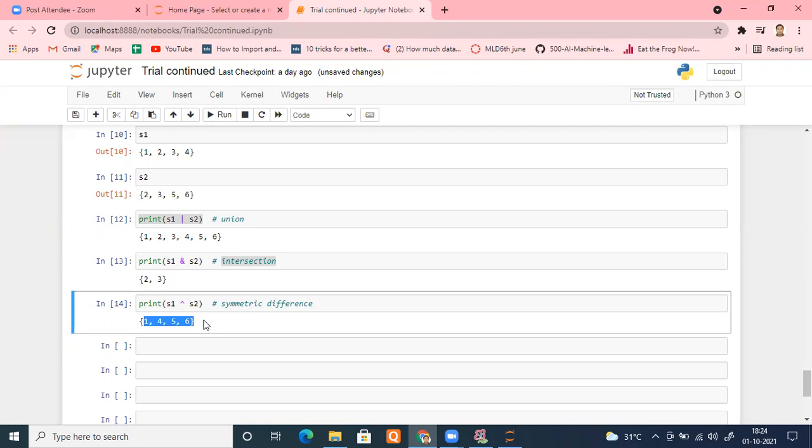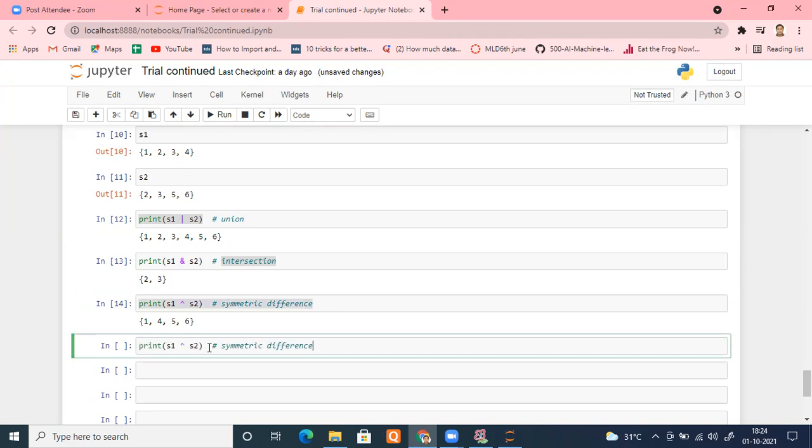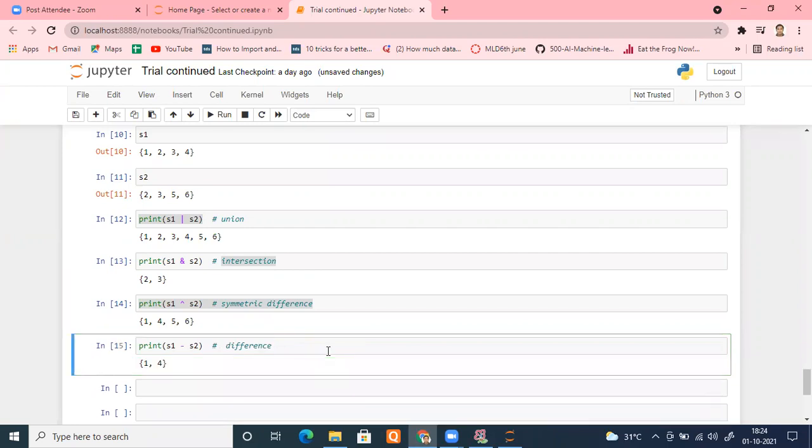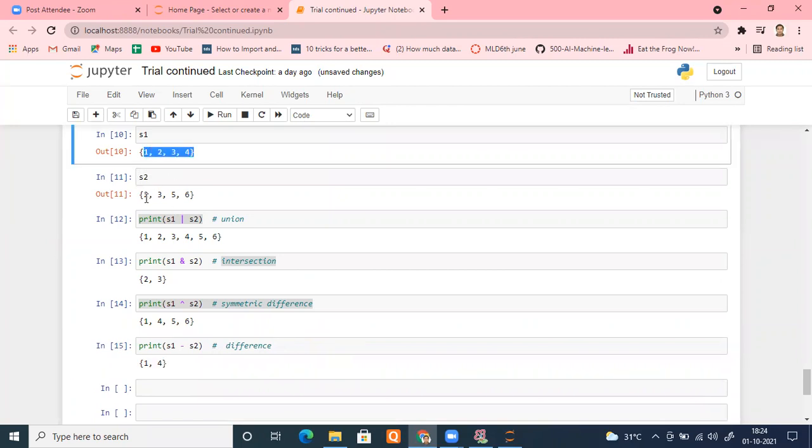Yes, sir. Okay. Similarly, we can do a simple difference as well. For a simple difference, you can put a minus sign and run this. Can you see? A simple difference. So you can understand that 1, 2, 3, 4 is there in S1, and 2, 3, 5, 6 is there in S2. It will take whatever elements are in S1, and if these elements are available in S2 as well, then it will remove those elements.